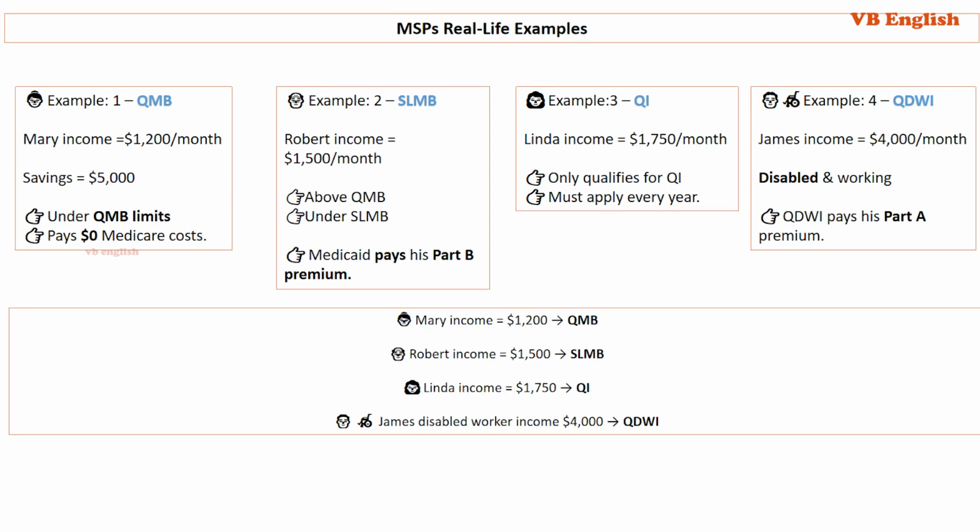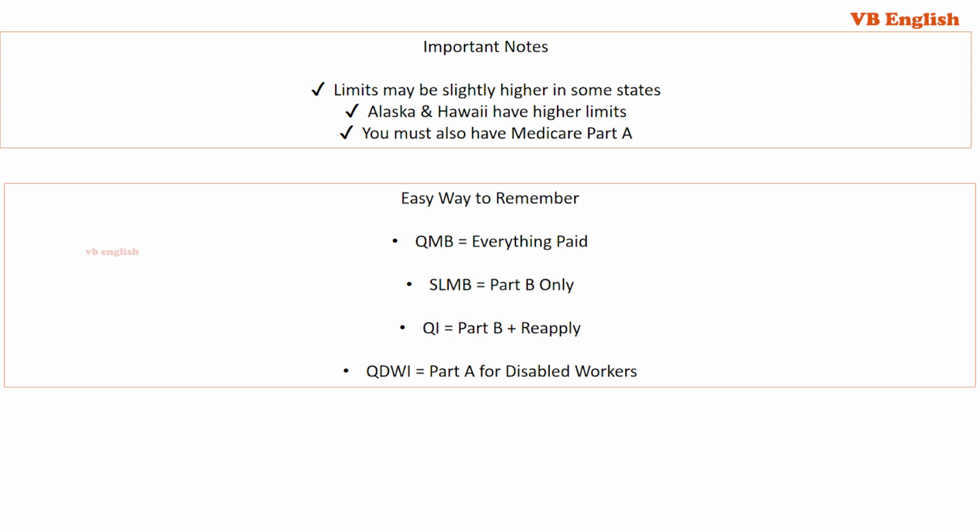Mary, income equals $1,200, qualifies for the QMB program. Robert, income equals $1,500, qualifies for the SLMB program. Linda, income equals $1,750, qualifies for the QI program. And James, disabled worker, income $4,000, qualifies for the QDWI program. Important notes. Limits may be slightly higher in some states. Alaska and Hawaii have higher limits. You must also have Medicare Part A.